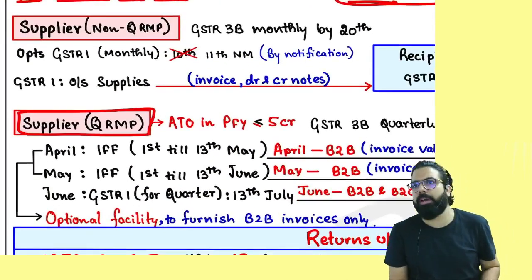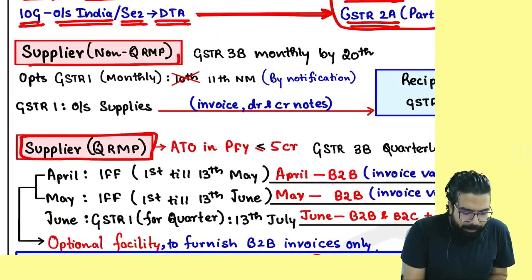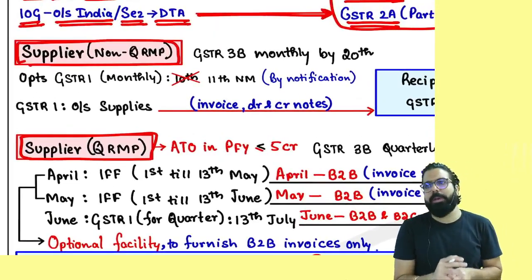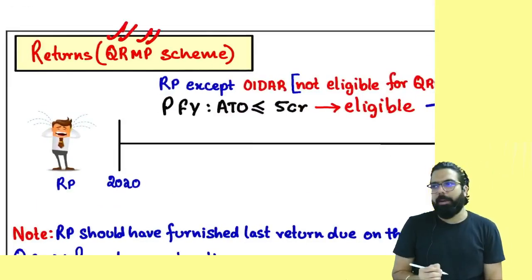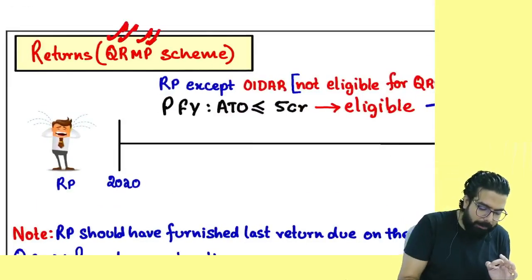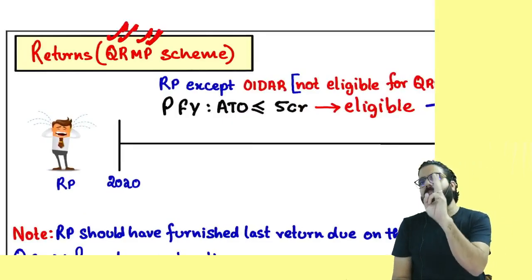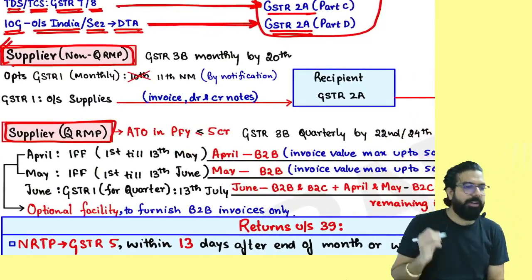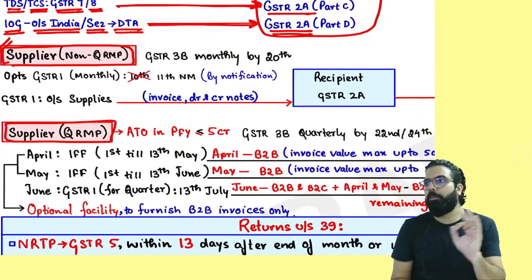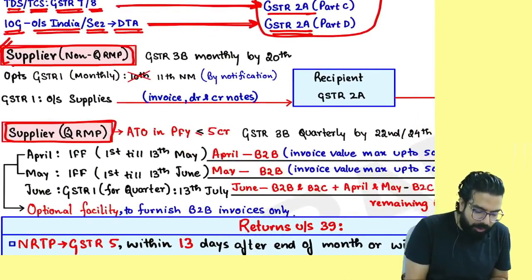There are people who are under the quarterly return scheme and there are people who are not under the QRMP scheme. What is QRMP, everyone? Quarterly return, monthly payment. Remember, QRMP means quarterly return, monthly payment. Everyone over here, listen. If you are a person who is not under the QRMP scheme, then you will file your